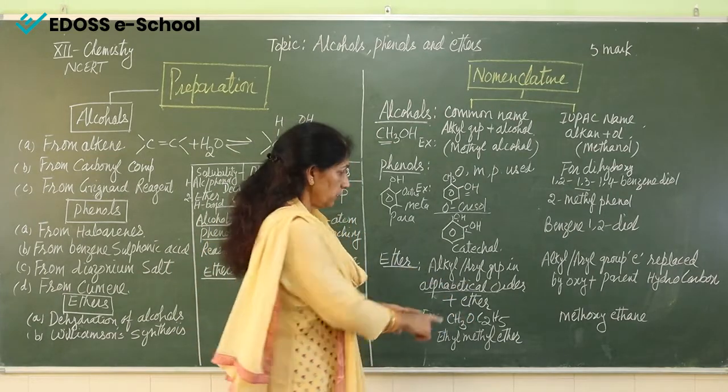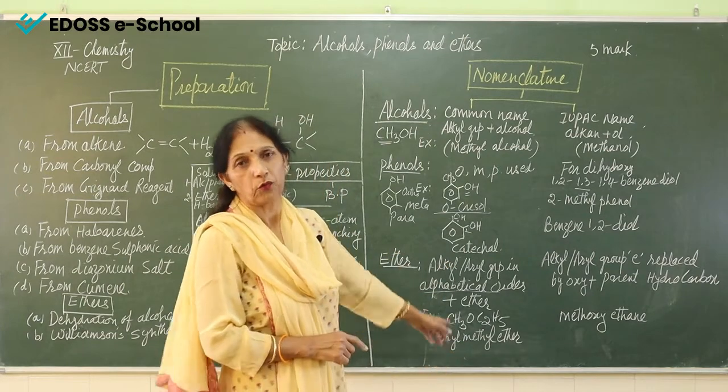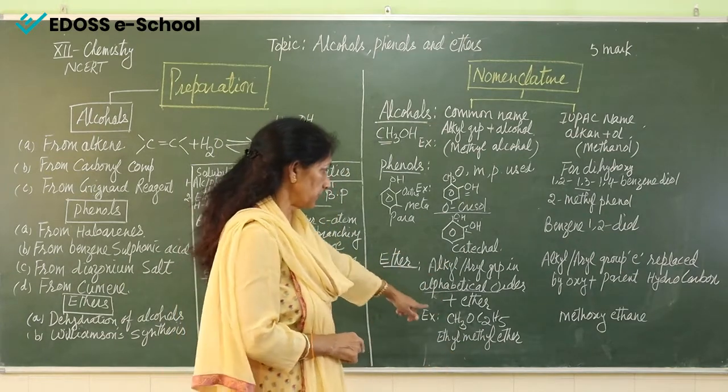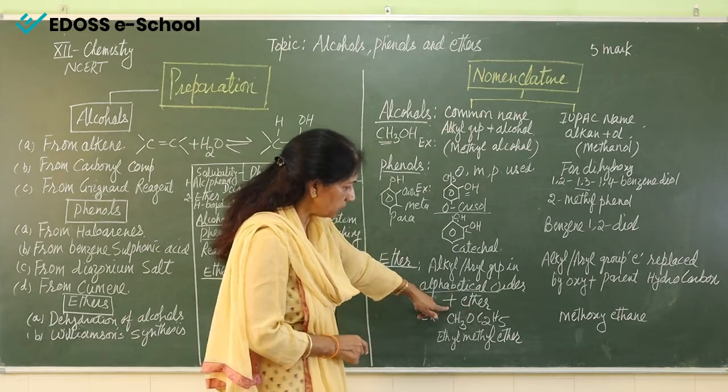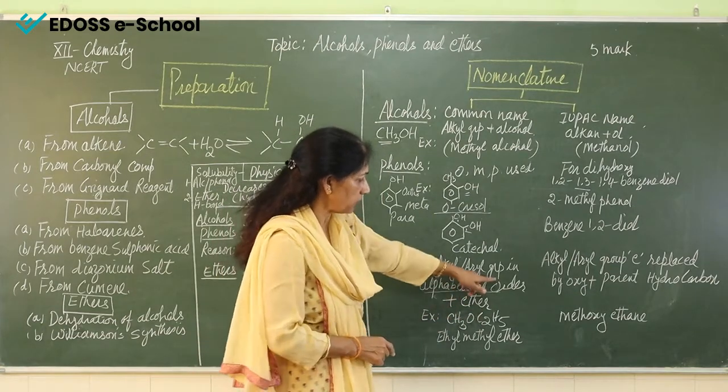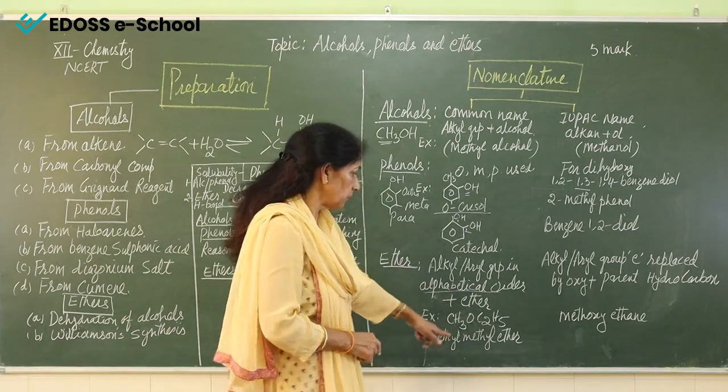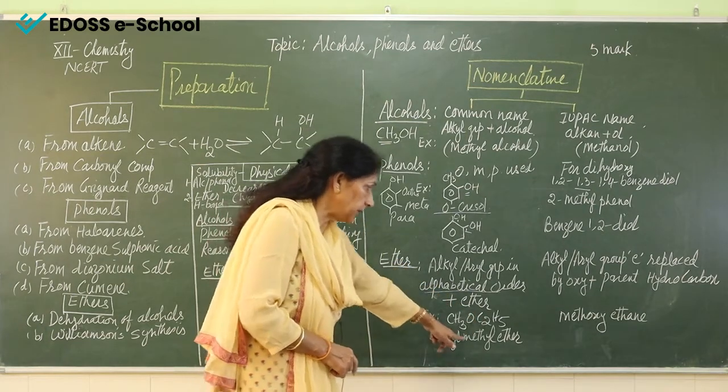CH3OC2H5. Two alkyl groups are attached with O. Then that is ether. So how will we name it? Here ethyl is present and methyl is also present. So in alphabetical order, ethyl comes first. So we will say it ethyl methyl ether.